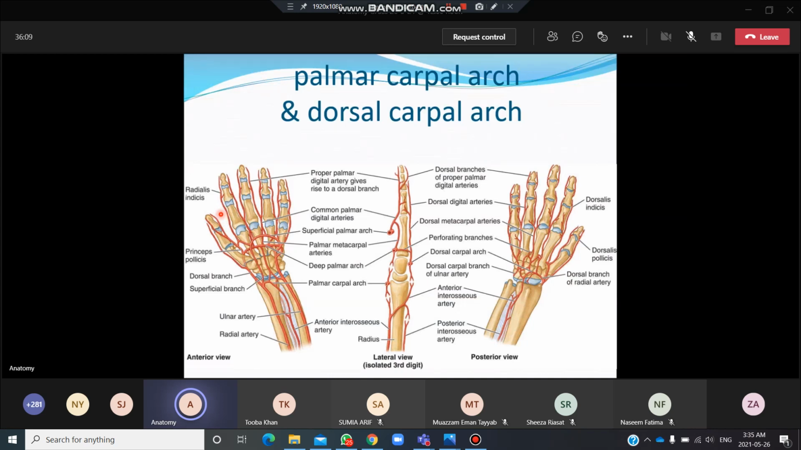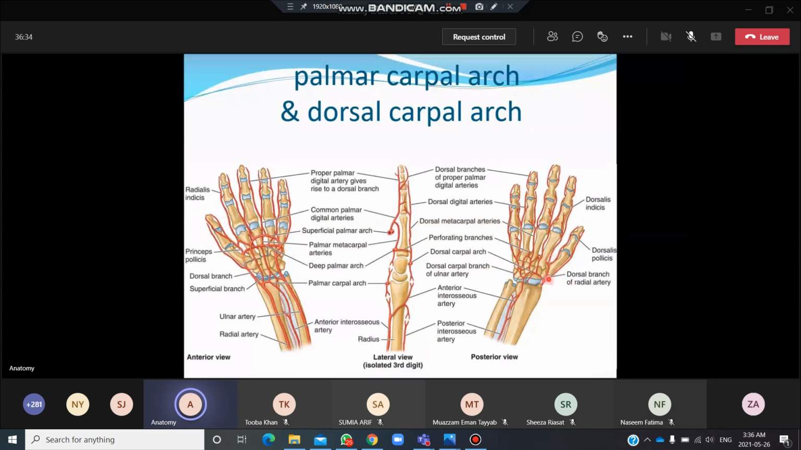Okay beta. So this is the story of the arteria radialis indicis. So these are the different branches which are coming from the radial artery. First one is the palmar carpal branch. Second one is the superficial palmar branch. Third one is the dorsal carpal branch. And after that, you have the first carpal.